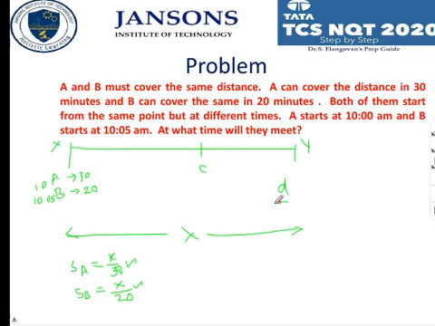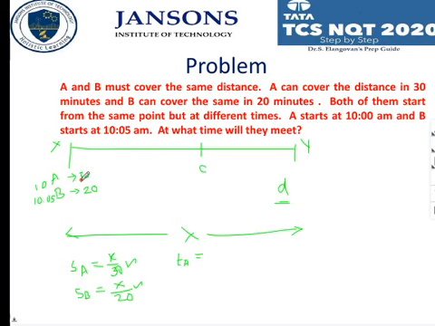Since it is the same distance, we need to know the time. So what is the time of A to reach this point C? How much time will he take? It is not given. What to do?